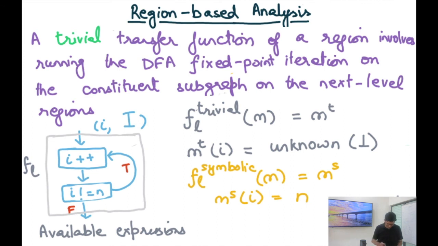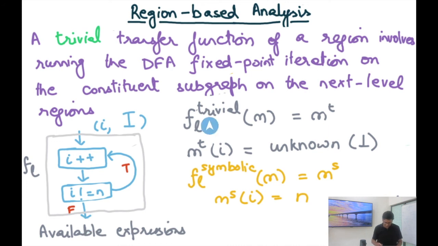Okay, this is a trivial data transfer function. So this is another example for available expressions. Let's say this is a loop FL, and I want to talk about the transfer function of this loop FL. This is the body of my loop, I++, and check whether I is not equal to n. If it's true, then loop. If it's false, then come out.